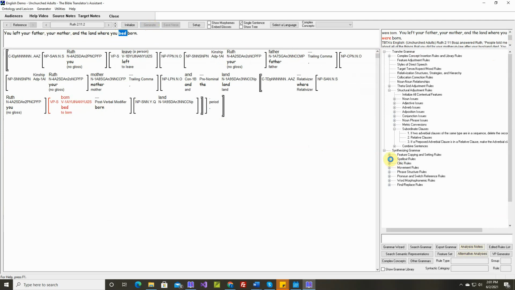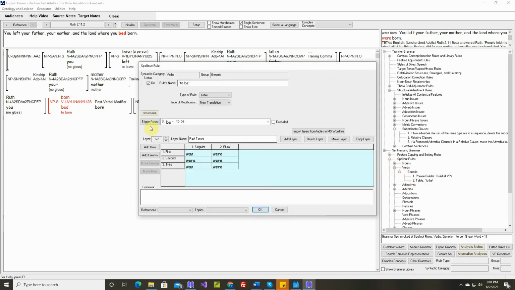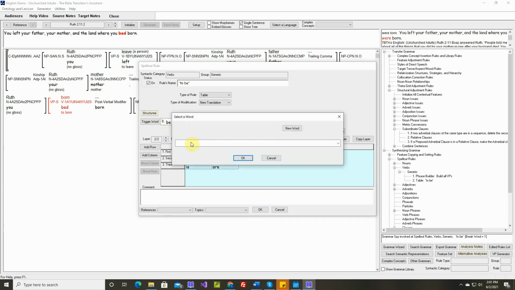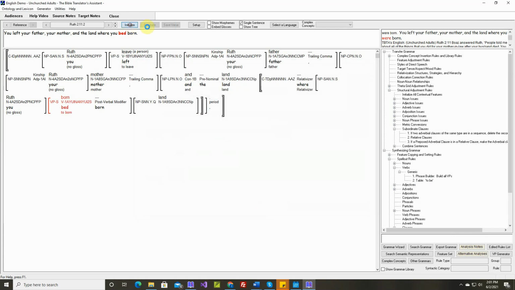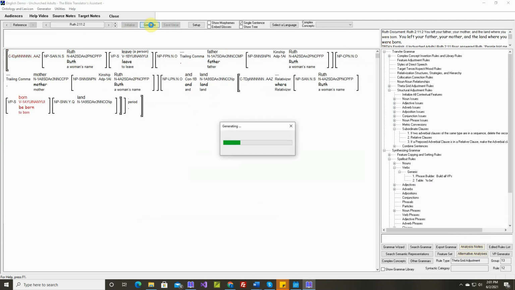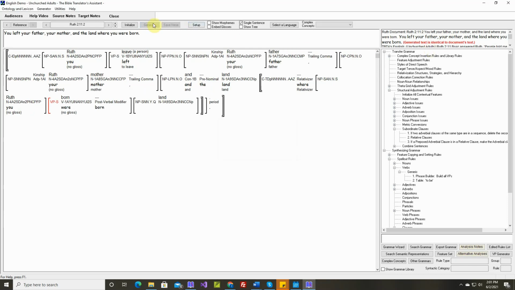this other rule that we already have, the spell out rule for the verb to be. Right now, this rule, which has all the forms of to be, here's past tense and here's present tense, it's triggered by just one verb, to be. Let's add another verb, be born. So now this rule has two trigger words, to be and also to be born. Generated text is identical.